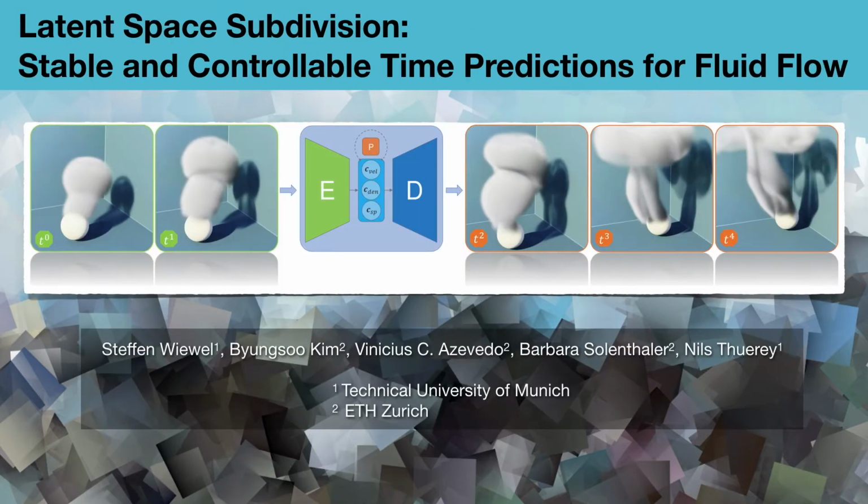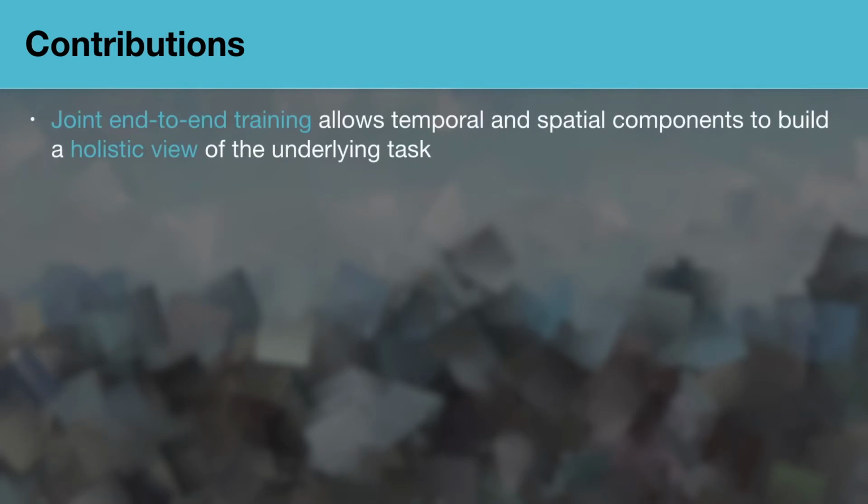Like previous work, we use neural networks to predict the motion of a fluid over time, but with the central goal to increase accuracy and robustness of long-term predictions. We propose to use a joint end-to-end training of both components, the fluid state compression and the temporal prediction of the motion. Such a joint training allows both components to build a holistic view of the underlying task.